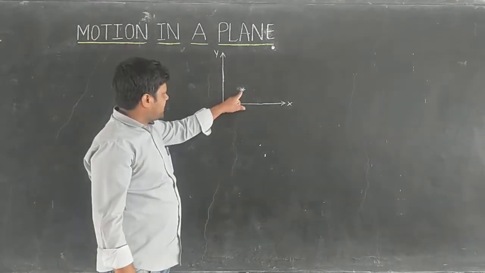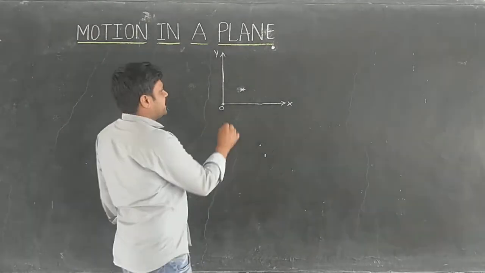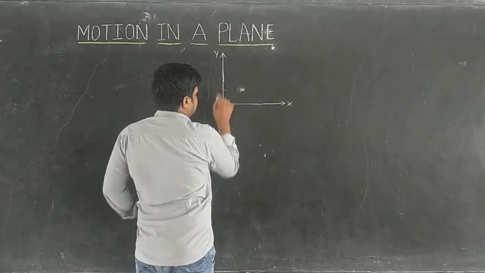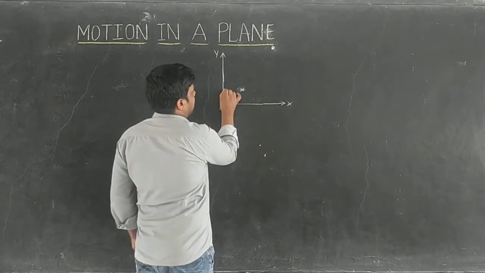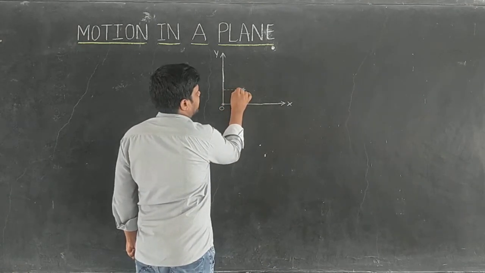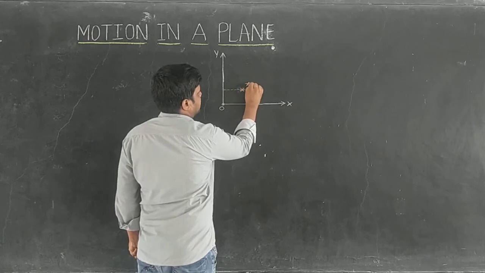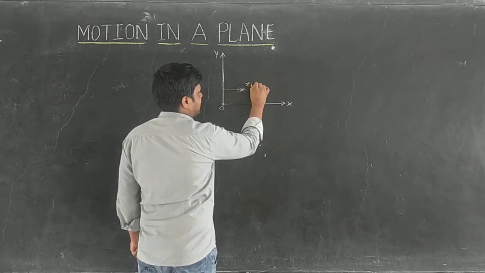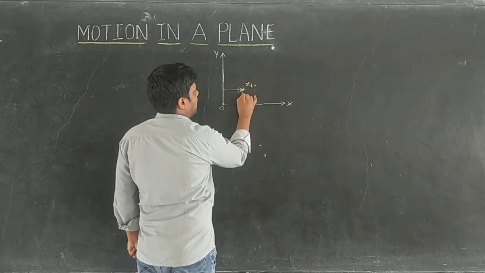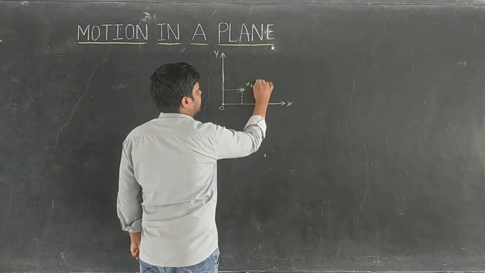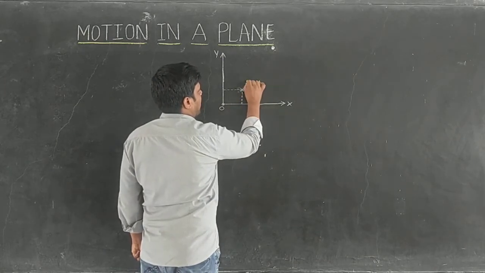Initially, one object is at this point, which means along the x-axis the object is at distance x1, and along the y-axis the object is at a distance y1.